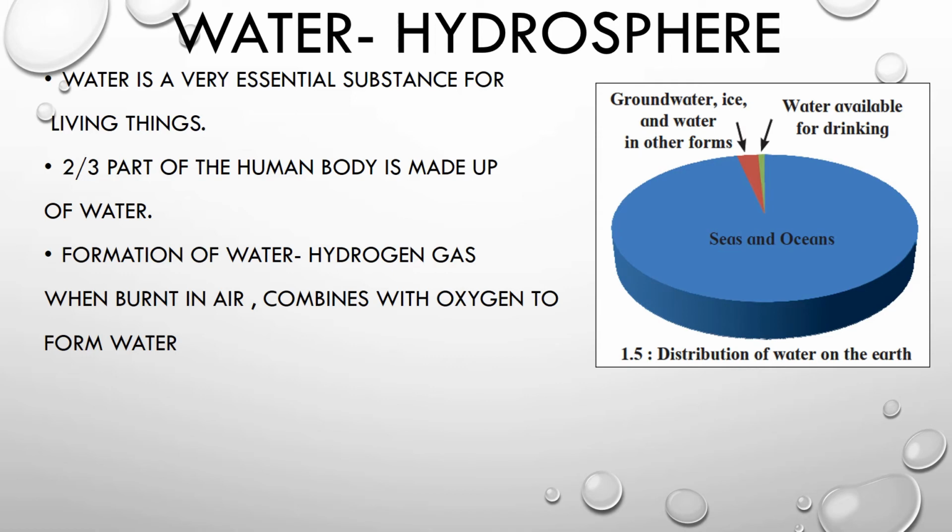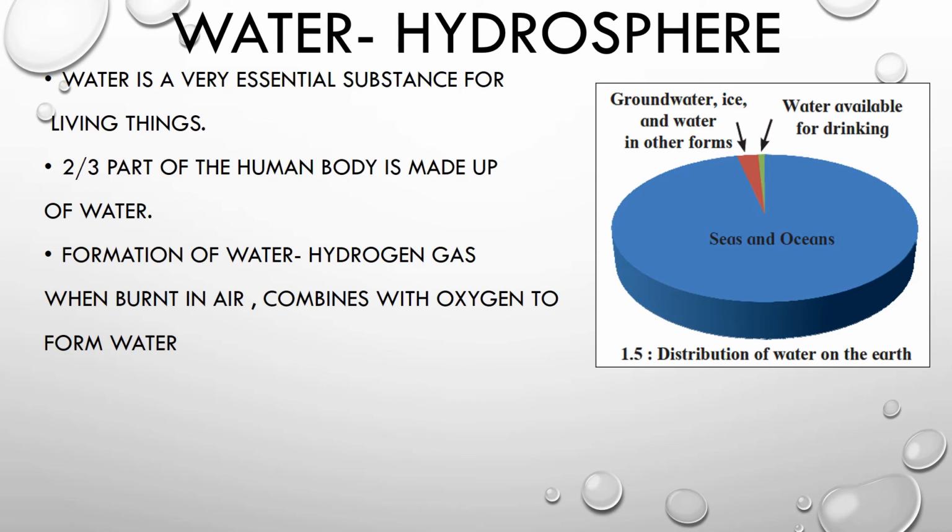Water is formed when hydrogen gas is burnt in air. So we can also make water by burning hydrogen gas in the air, and it combines with oxygen to form water. But this cannot be naturally made. You cannot make large quantities of water by this method.